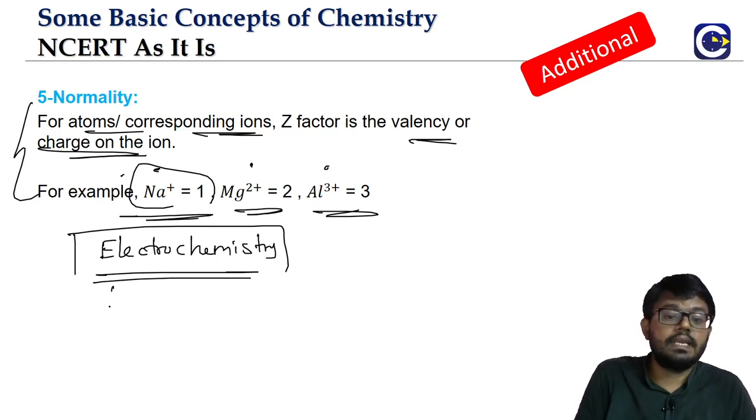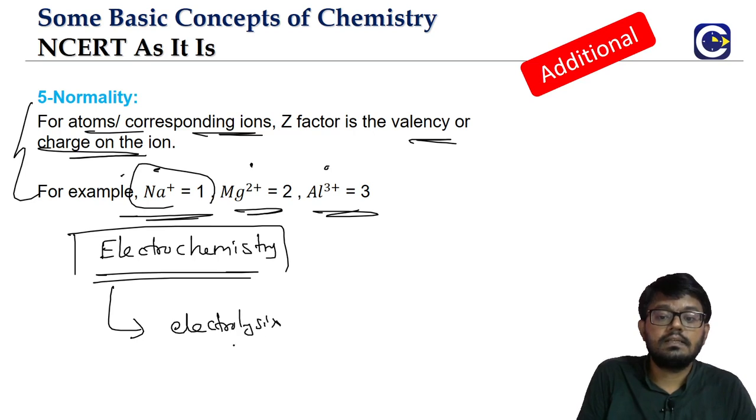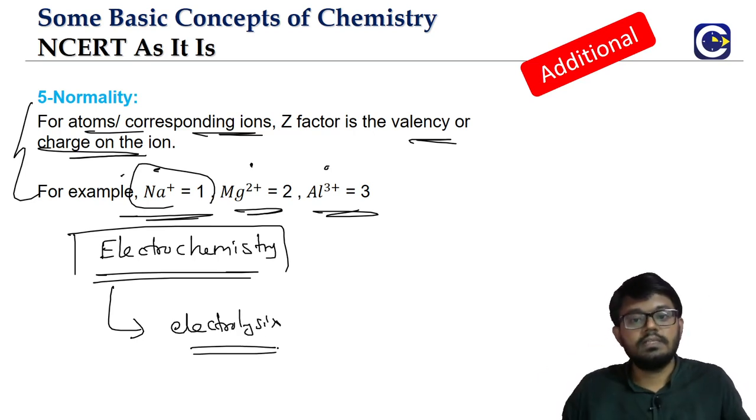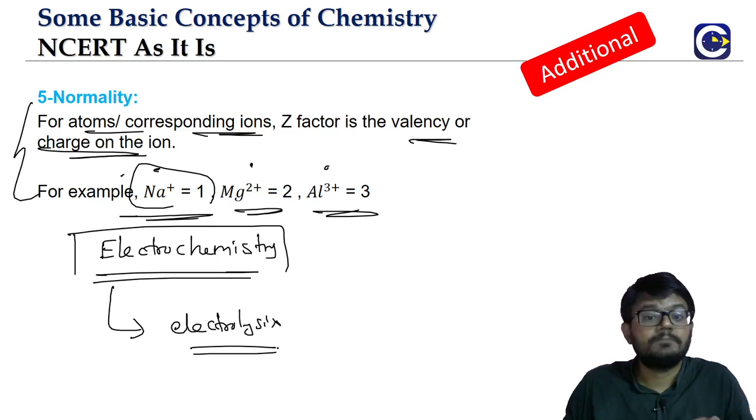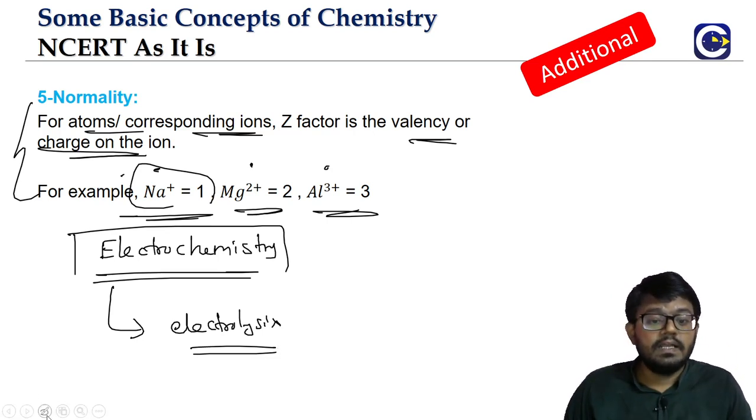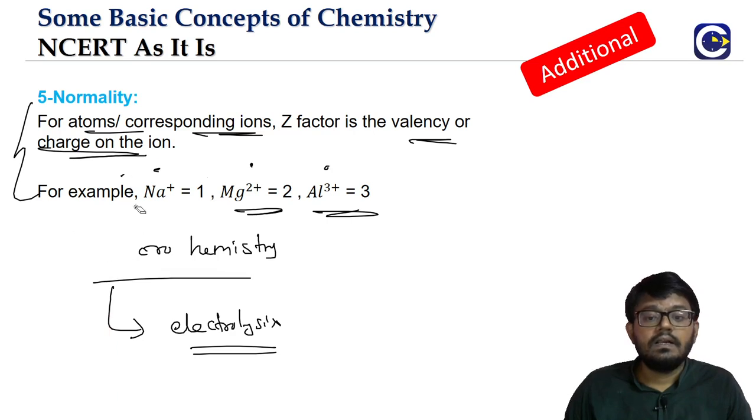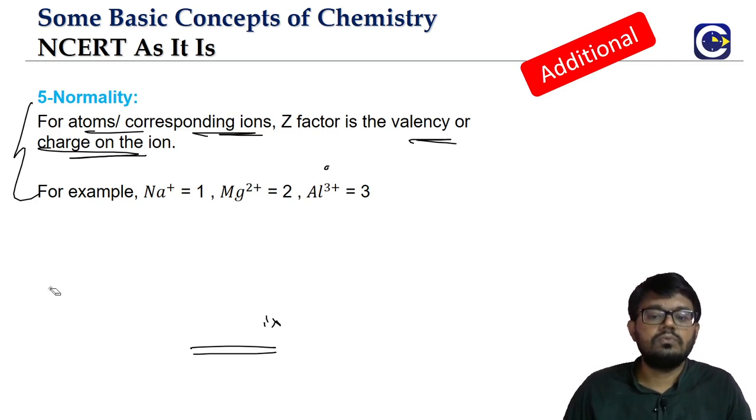In electrochemistry, we will be studying something called electrolysis. There we'll talk about all these things. But the point here is that the Z factor is simply the valency, whatever the valency is. Na+ means valency is 1. Mg2+ means valency 2. Al3+ means valency 3.